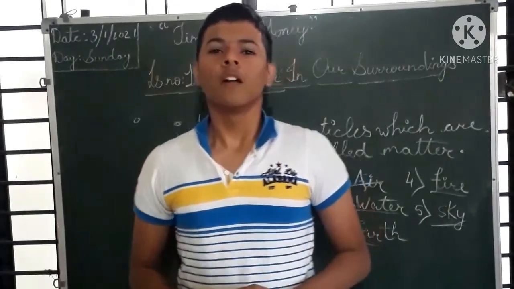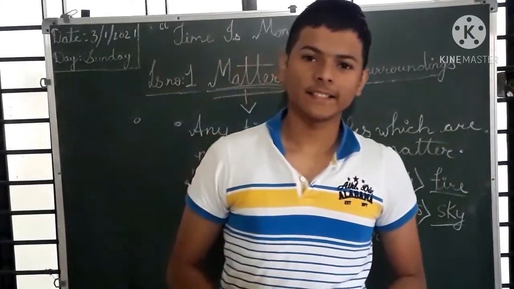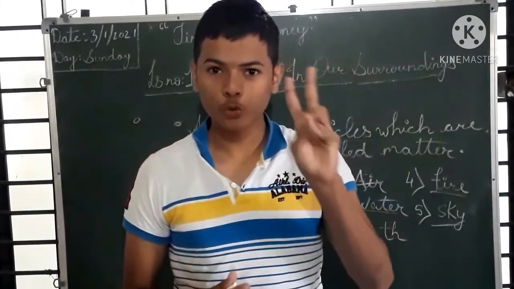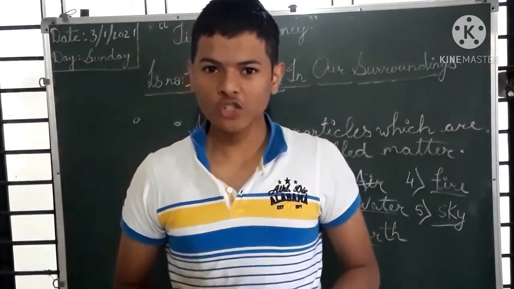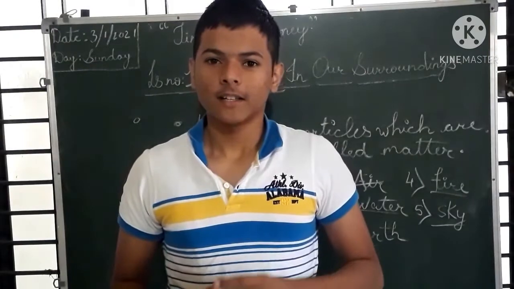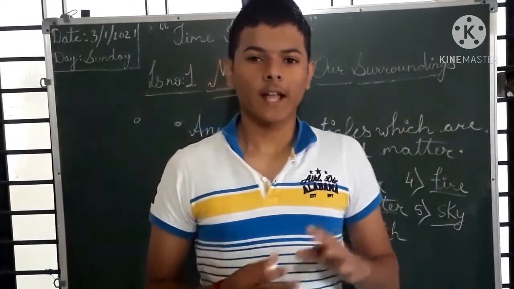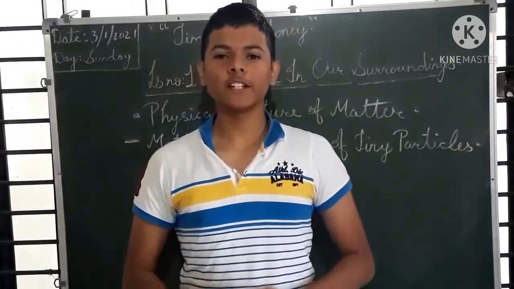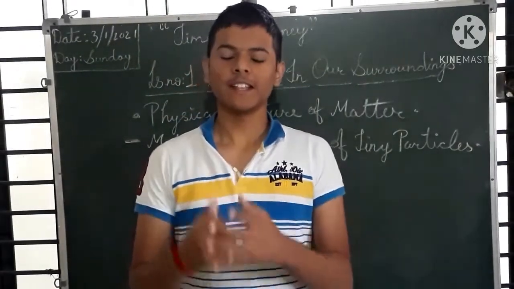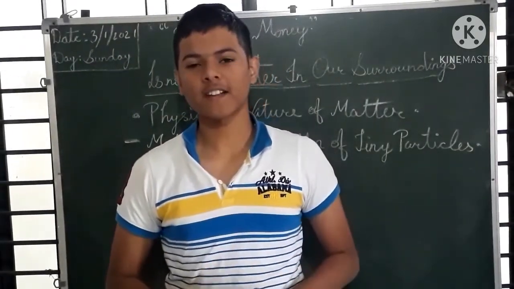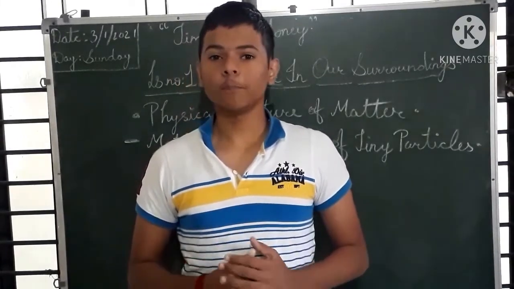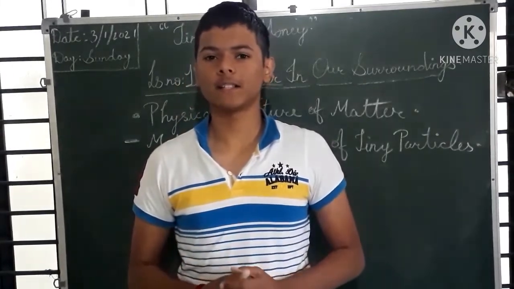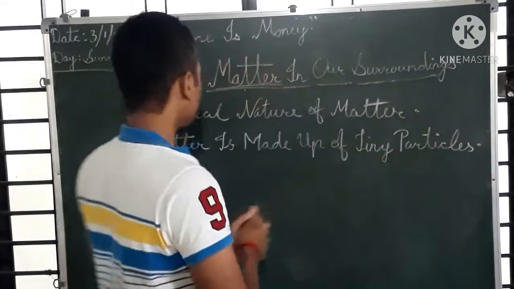But today, modern scientists classify matter into two types. First is physical nature and second is chemical nature. Okay, in 9th class you have only the physical nature of matter. So now we will study the physical nature of matter. In that, matter is made up of particles. So how can we prove that matter is made up of particles? We will do one experiment.